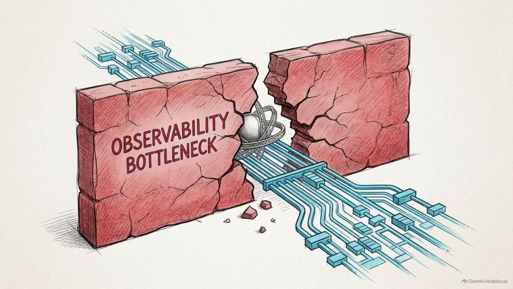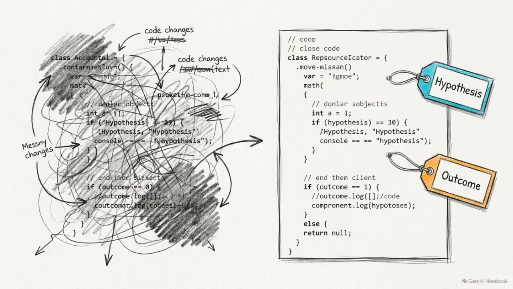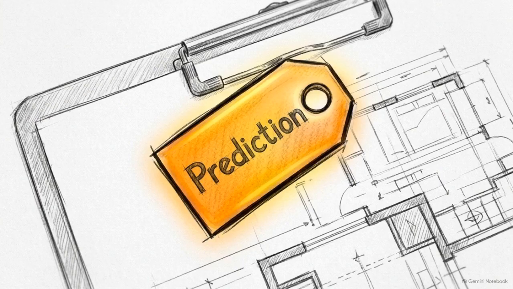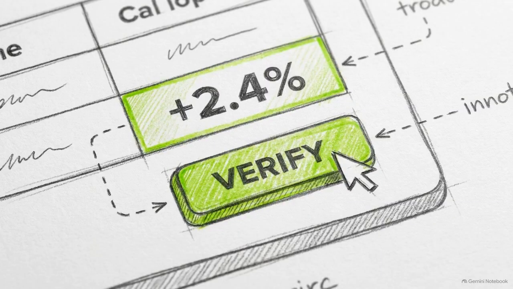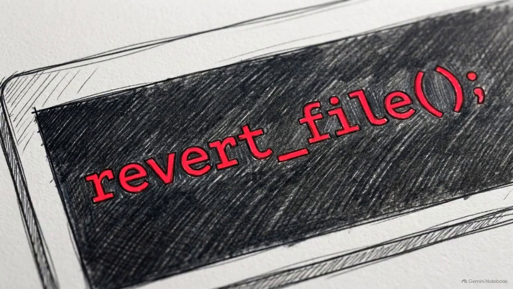Despite these limits, the overarching philosophy holds. To automate AI development, you must defeat the observability bottleneck. The future of agentic self-improvement does not rely on unchecked optimizer brilliance. It relies on enforcing the scientific method within the architecture. State a hypothesis, verify the outcome against hard data, and ruthlessly revert failure.